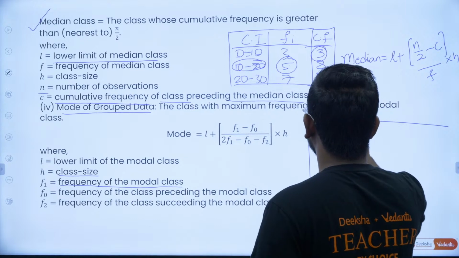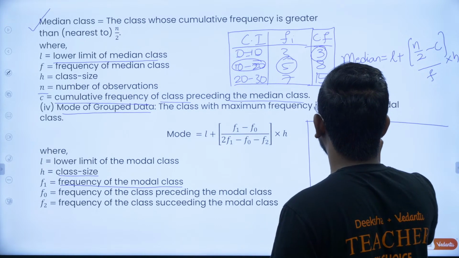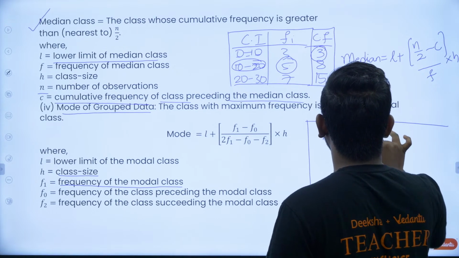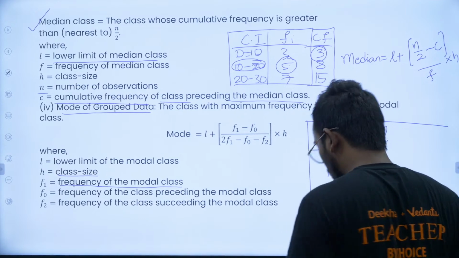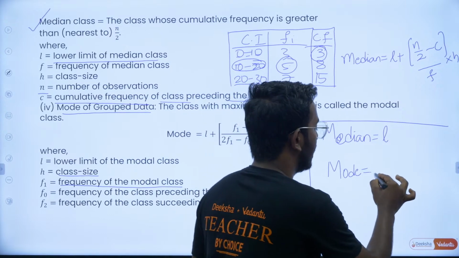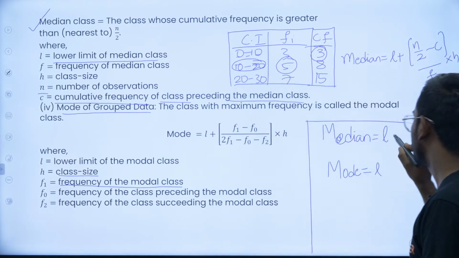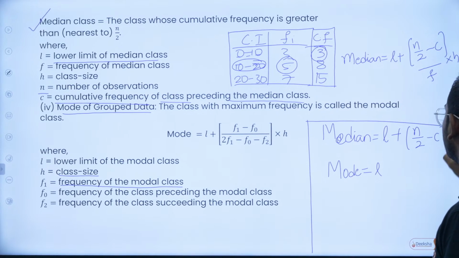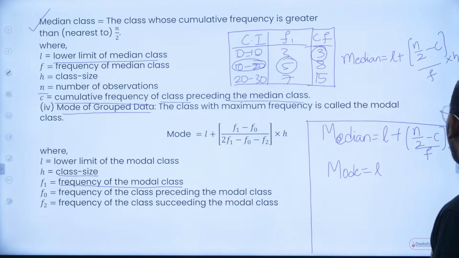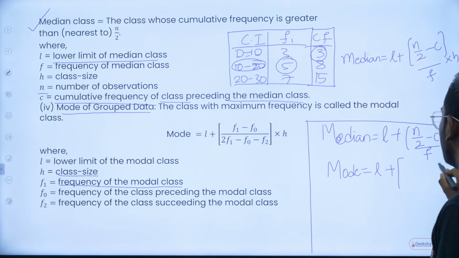For median, I'll write it as median only. Median is L plus (n by 2 minus C) by F into H. For mode also you have L, so L is common for both of them.